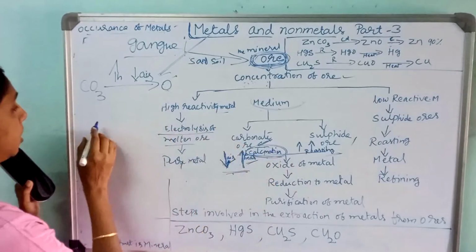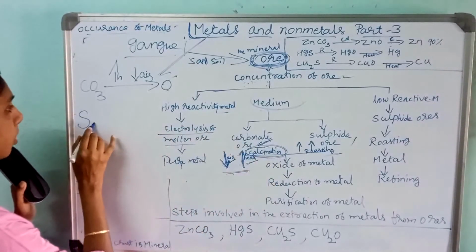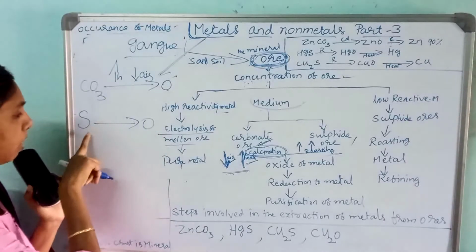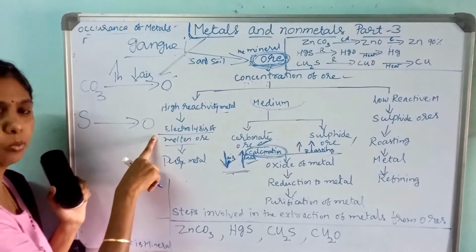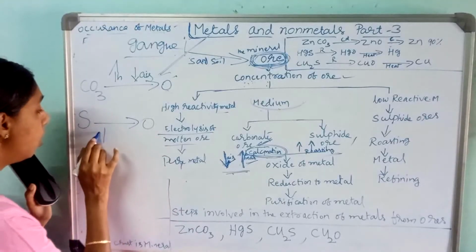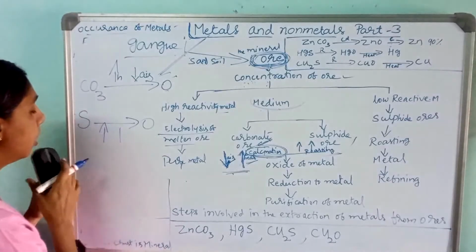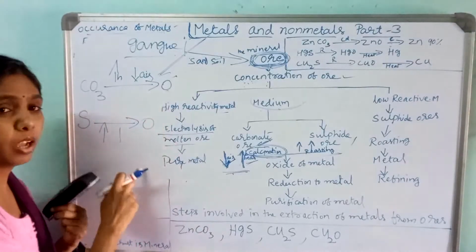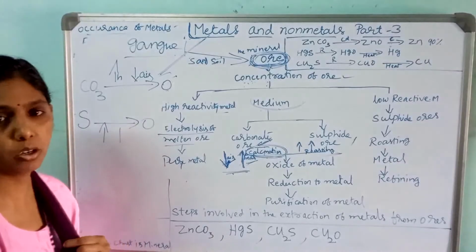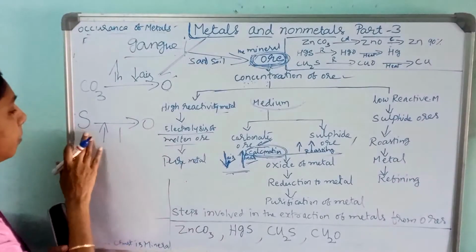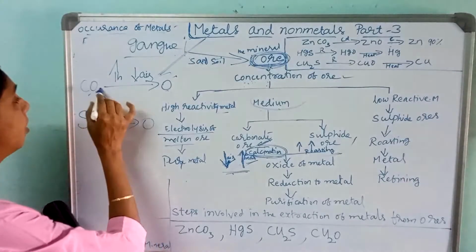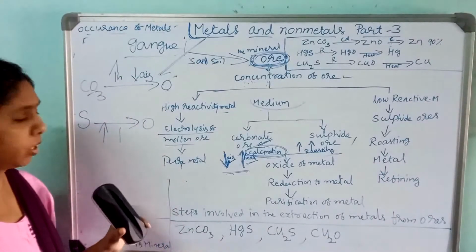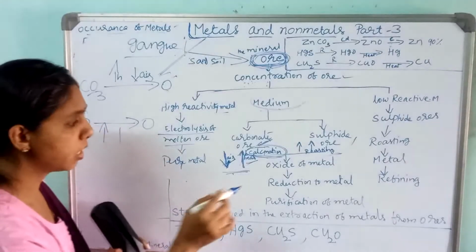And roasting is nothing but sulfide ore is converted into oxide ore. Roasting is the process in which sulfide ore is converted into oxide ore in the presence of a lot of heat with a high amount of air. Here less amount of air is required, here a high amount of air is required, because here oxygen is not there. Here oxygen is already there, so less amount of air is required, or no air is required sometimes. So this is called roasting.